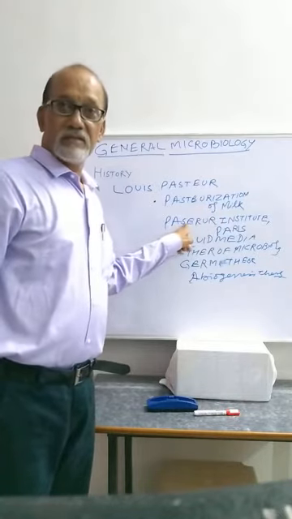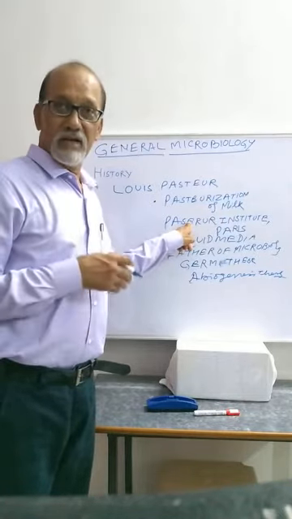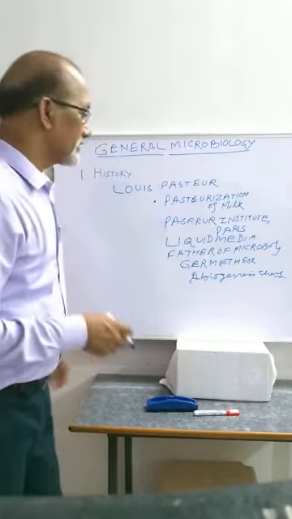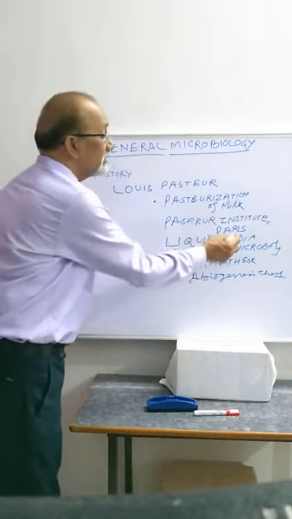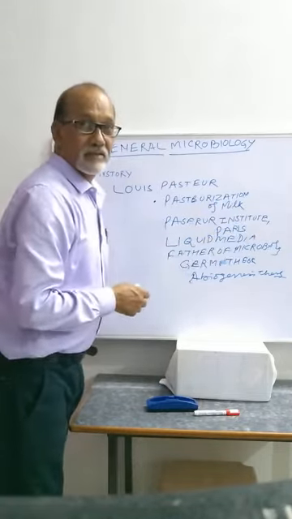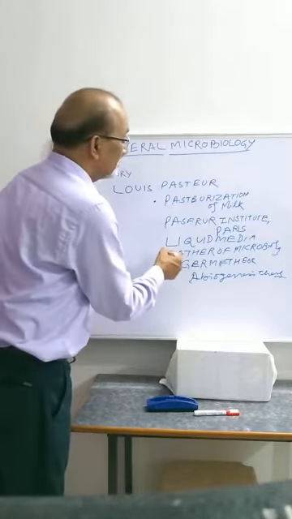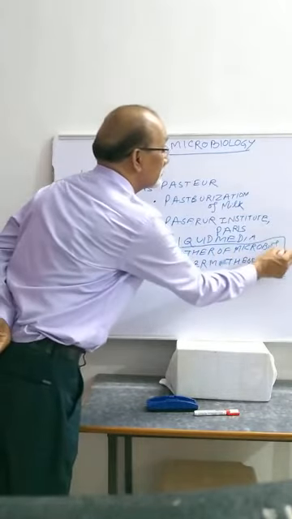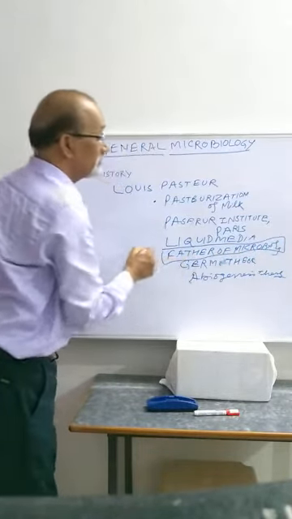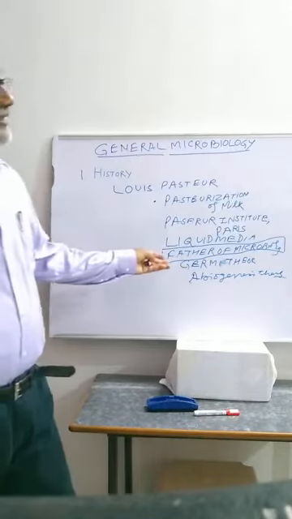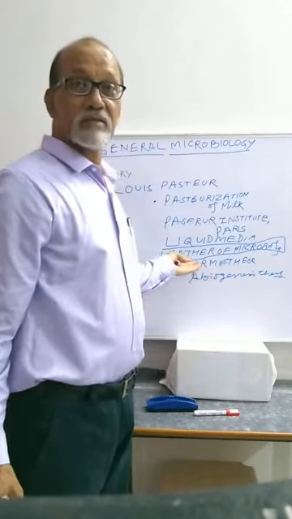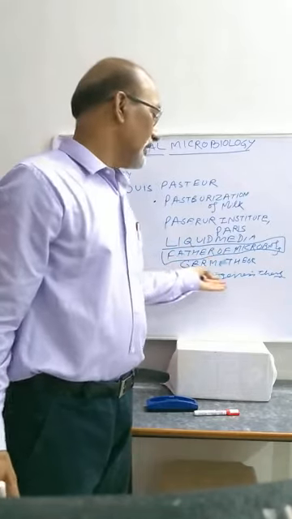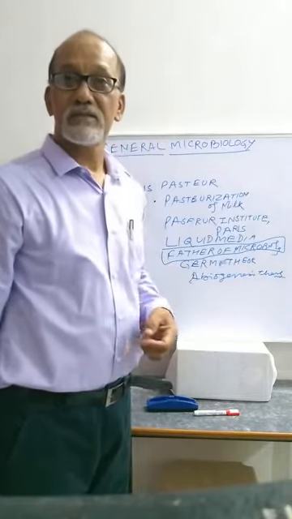Second, there is an institute after his name, the Pasteur Institute at Paris. He gave us the liquid media meant for culture, and he is known as the father of microbiology, and this must be kept in mind. Because he is known as the father of microbiology, he gave us the germ theory, and he disproved the abiogenesis theory.